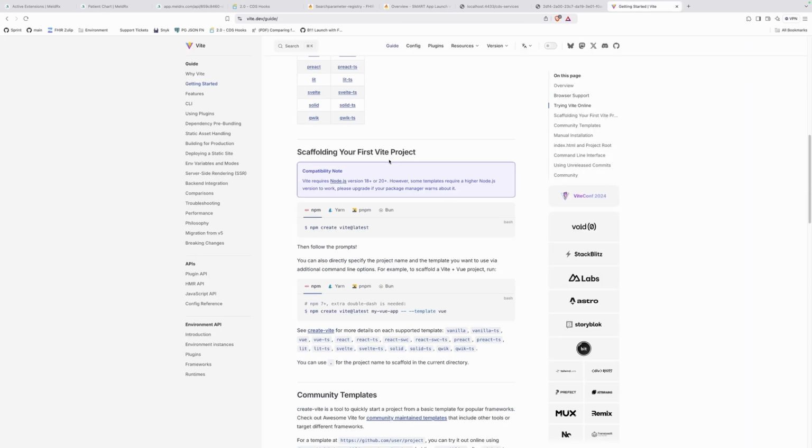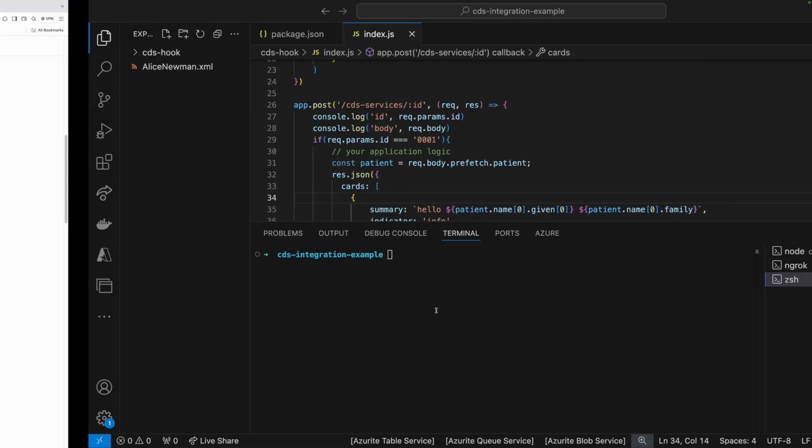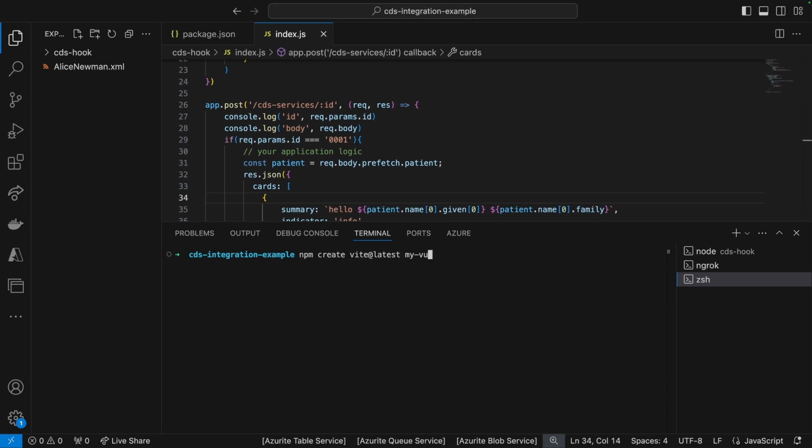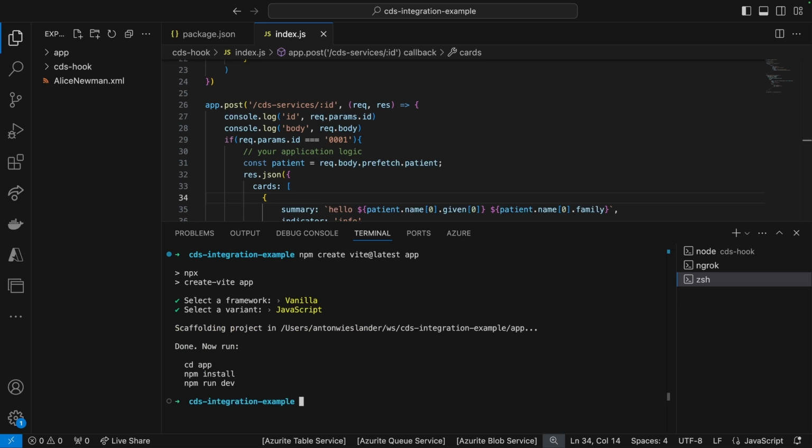Okay. Actually, I don't want to open StackBlitz. I just want to create a template. So npm create vite at latest, and I'll just call this app when I'm creating this. Okay. So let me remove the name, app. Run this. Again, I'm selecting vanilla. If you have a preference around what framework you want to use, go ahead and use that. Okay. I'm not going to be using TypeScript. I'm just going to be using JavaScript. And there we have it.